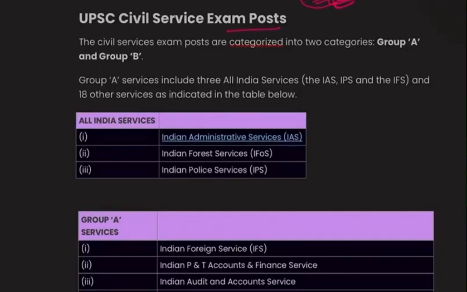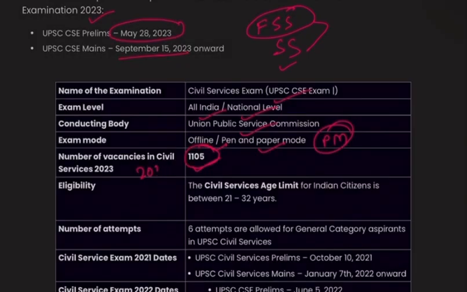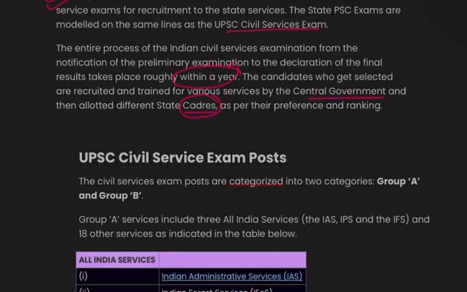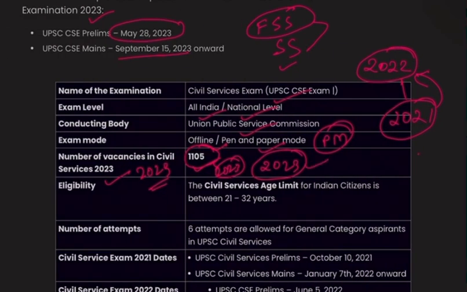Services are categorized into two categories, Group A and Group B. So people, friends, the cadre system, the Group A services, the total marks of mains. Make sure that you clear here itself.